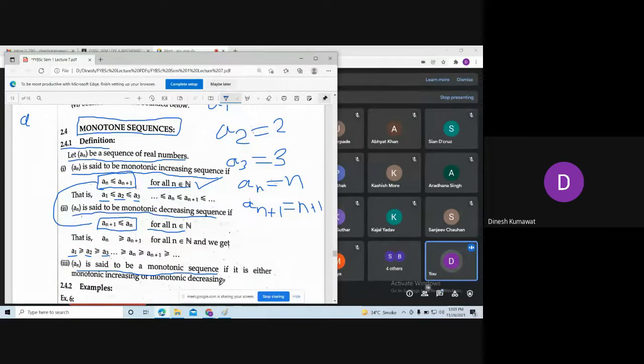Now here is a question for you. You just need to think on it and tell me the answer. Remember, for a monotonically increasing sequence, we have a_n is less than or equal to a_(n+1). For a monotonically decreasing sequence, we have a_(n+1) is less than or equal to a_n for all n. Now my question is, can you give me an example of a sequence which is both monotonically increasing as well as monotonically decreasing?